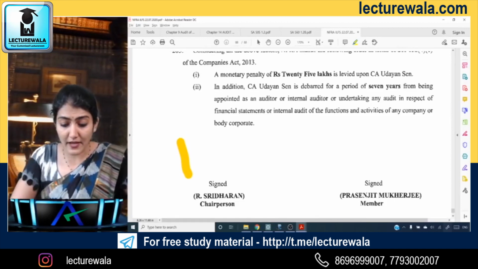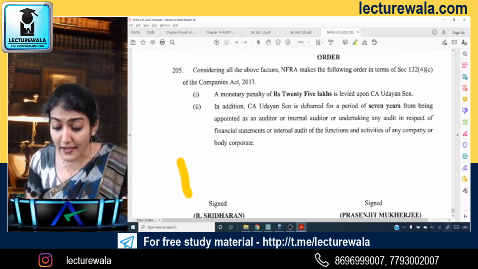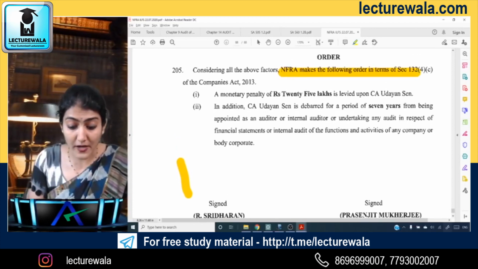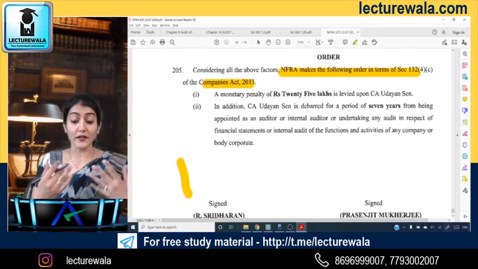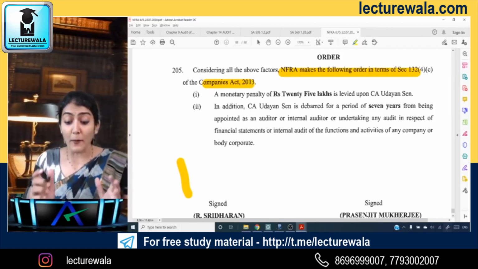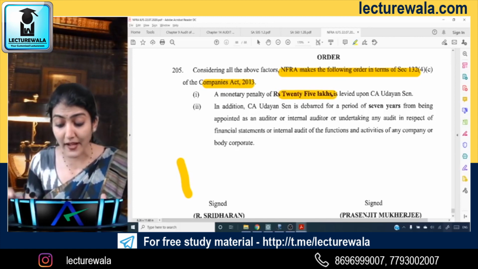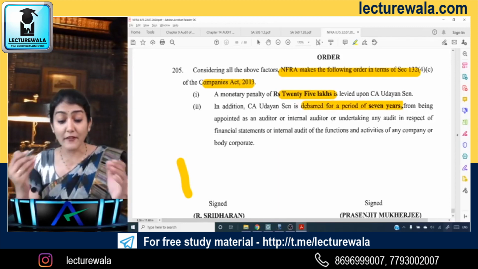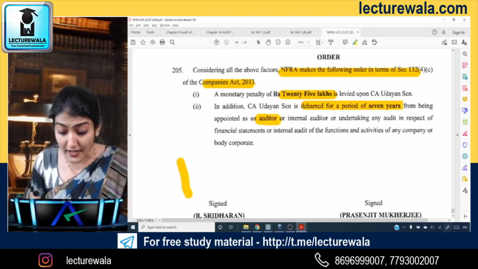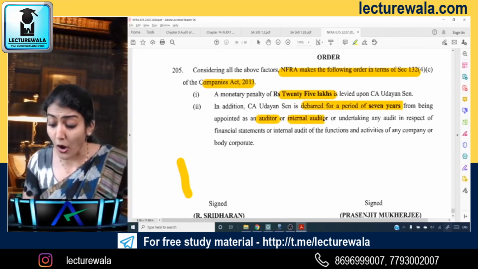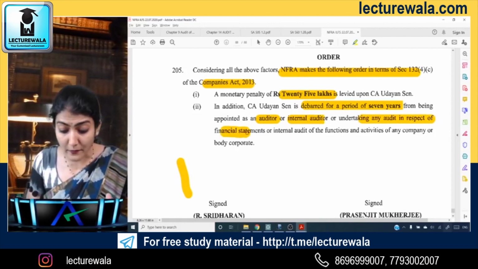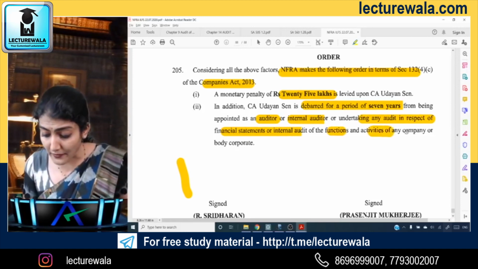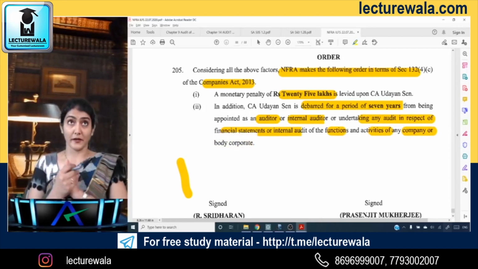So considering all the above factors, NFRA makes the following order in terms of 132(4)(c) of the Companies Act 2013. And what is the order passed by the NFRA? A monetary penalty of 25 lakh rupees is levied. And in addition to that, debarred for a period of 7 years from being appointed as an auditor, internal auditor, or undertaking any audit in respect of financial statements or internal audit of the functions and activities of any company or body corporate.